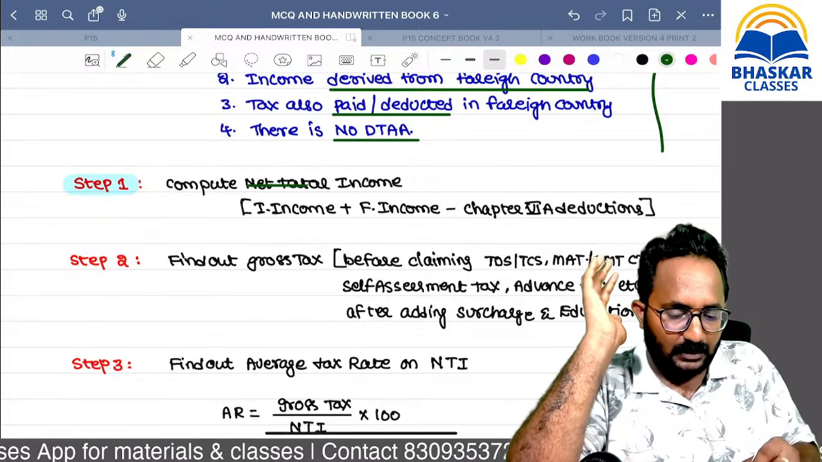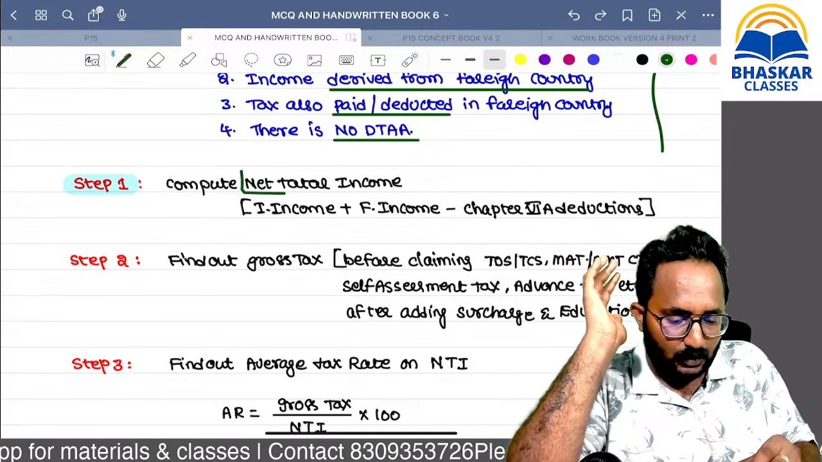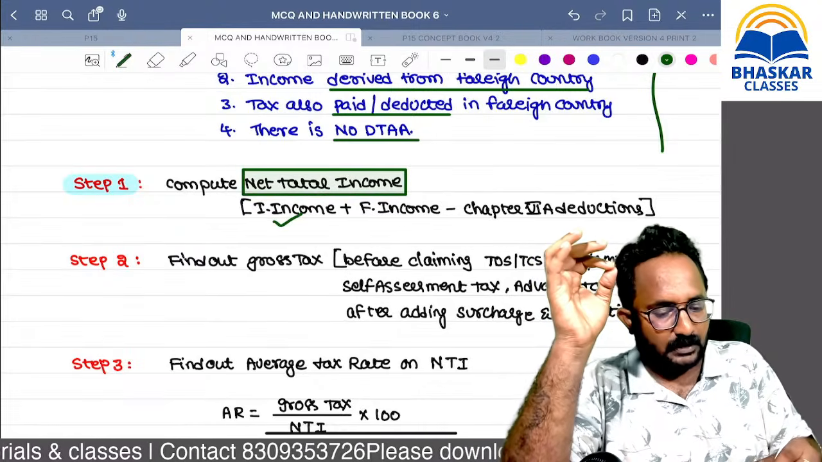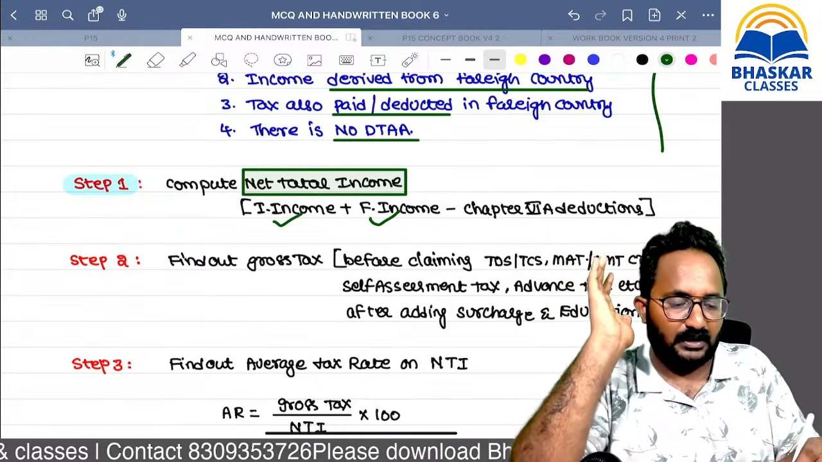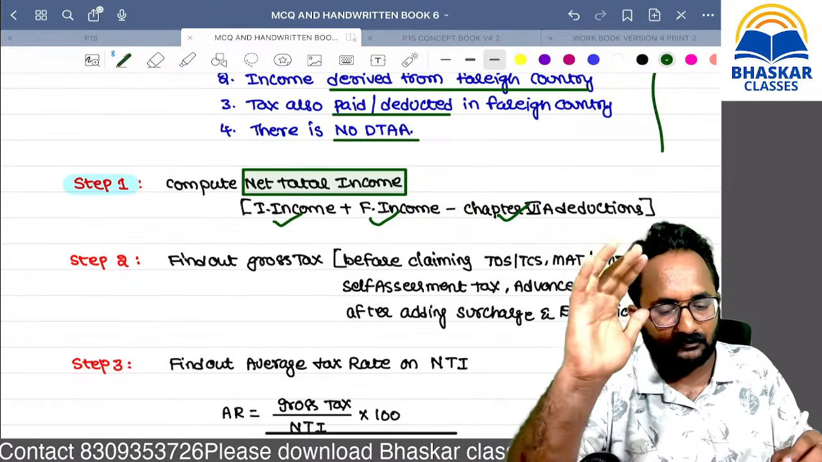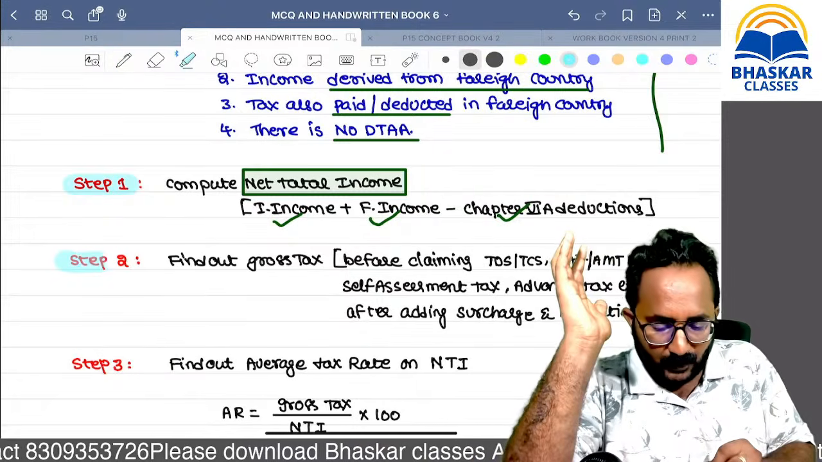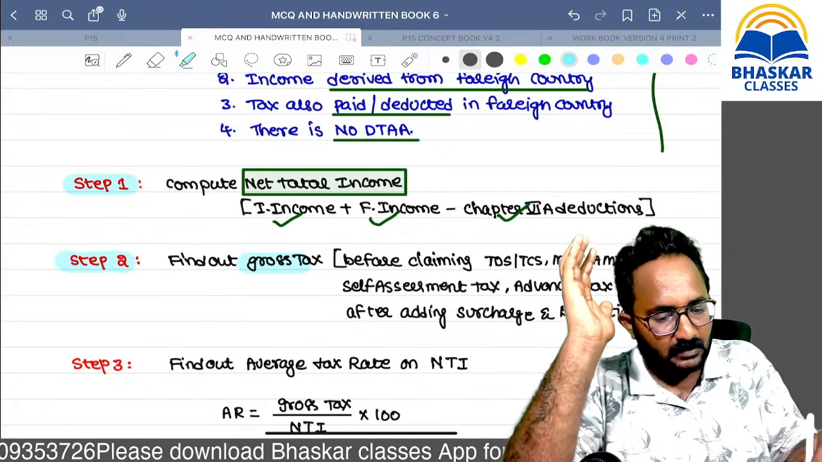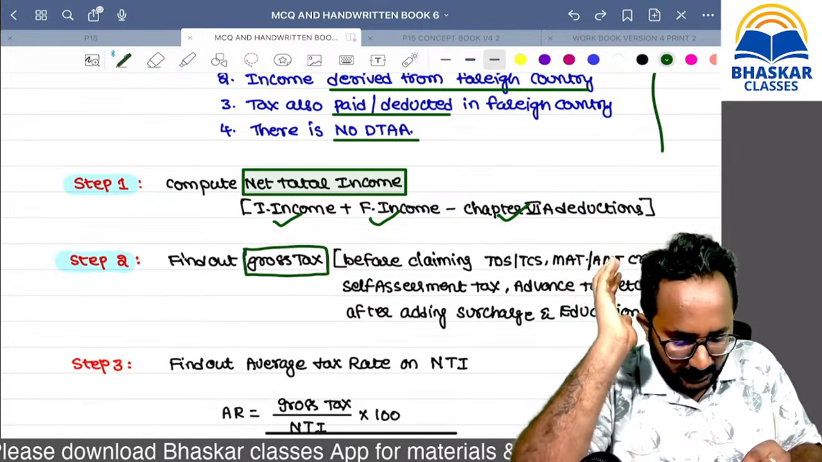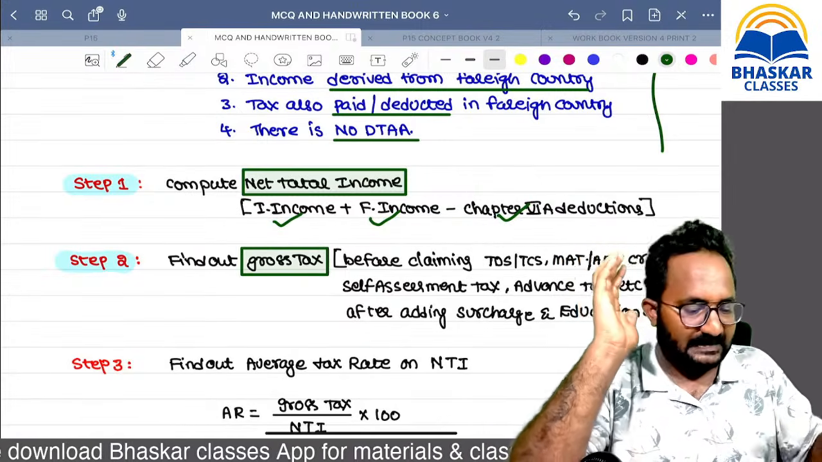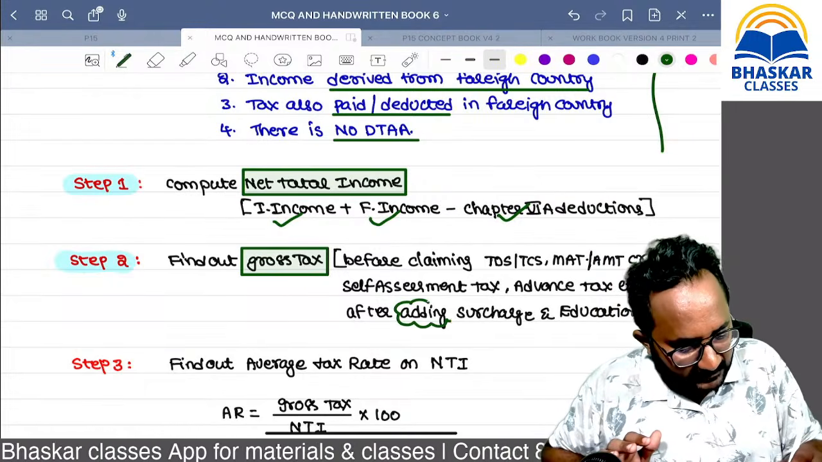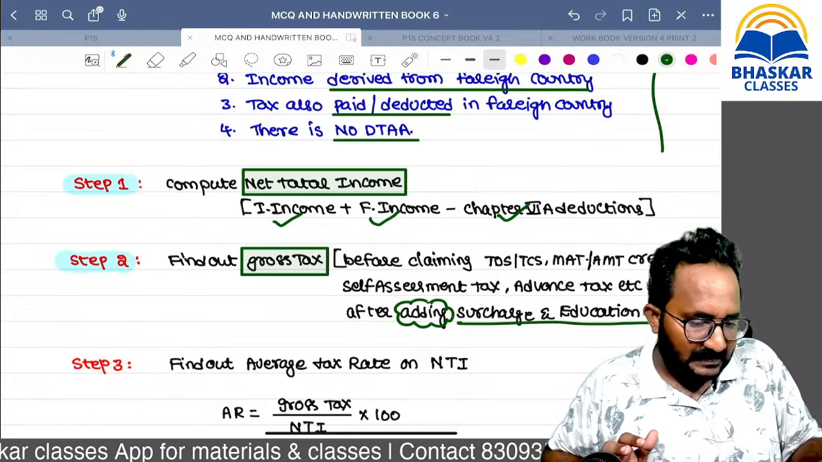Step 1: please calculate net total income. How to calculate net total income? Indian income plus foreign income is called gross total income. Minus Chapter VI-A deductions, then you will get net total income. Step 2: find out the gross tax. What do you mean by gross tax? Please calculate the tax after adding education cess and surcharge.